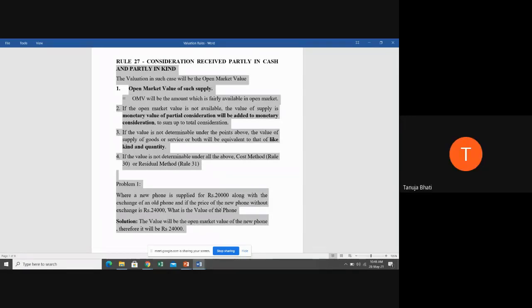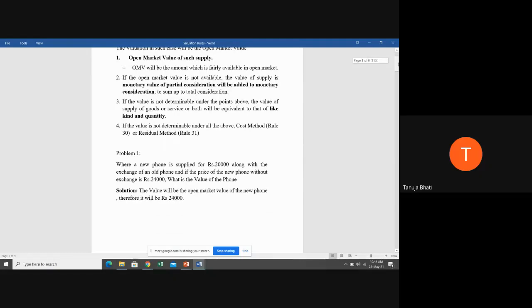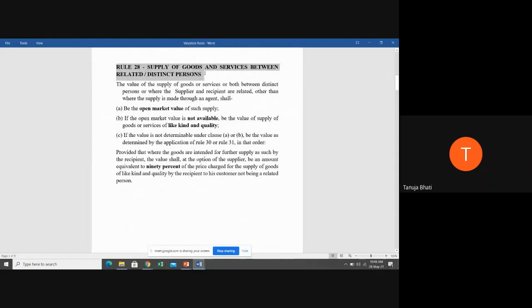Okay, students, let me tell you all, majorly in your exam they will ask you problems on transaction value only, because transaction value is much important, but that doesn't mean you'll ignore these particular rules. You never know, they may ask you this, but majorly they may ask you more questions on the transaction value, that is under section 15 subsection 1, 2 and 3. This we will study, no doubt, but chances of this falling in the exam are little less, but we never know, it is with you. Okay, so next, rule number 28.